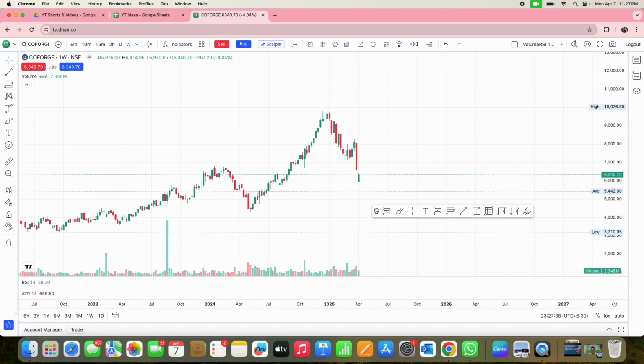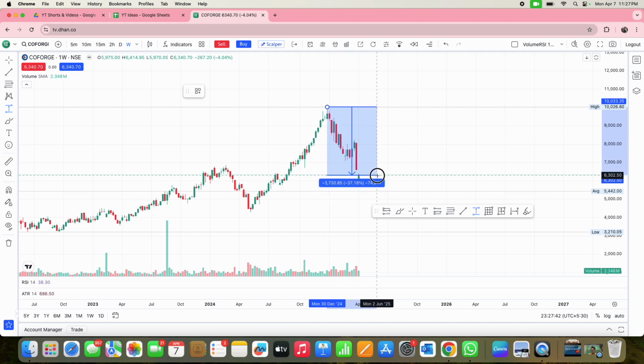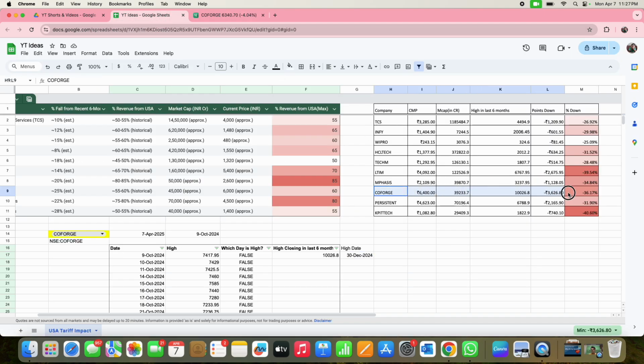From that day till today, if you pick this as the current price, it's almost 37% down. We'll see Coforge almost 37%. You see 36.17. So this is how I brought all the percentages down using a Google Sheet formula. So Google Sheet is very, very powerful. If you feel my video is slow, please watch in 1.5x or 2x speed. That's how I brought all these values.